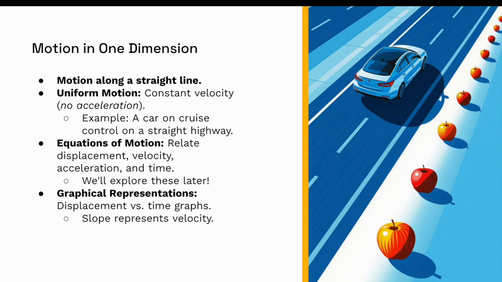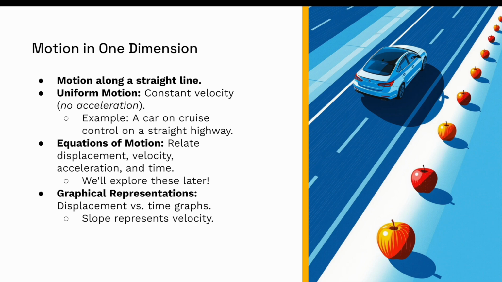So motion in one dimension literally just means motion across a straight line. If you remember from math, one dimension literally just means one line, right? Either a straight vertical, a straight horizontal, or a straight diagonal line. No, wait, a diagonal doesn't work. I lied, I'm sorry. A straight horizontal or a straight vertical line.